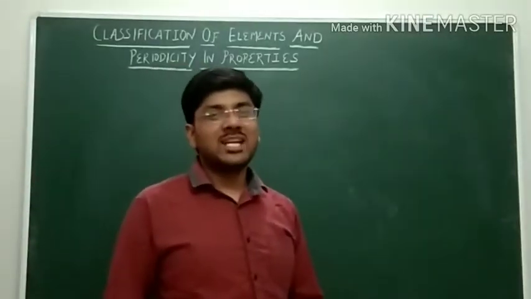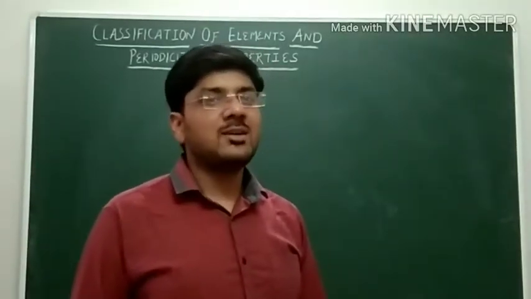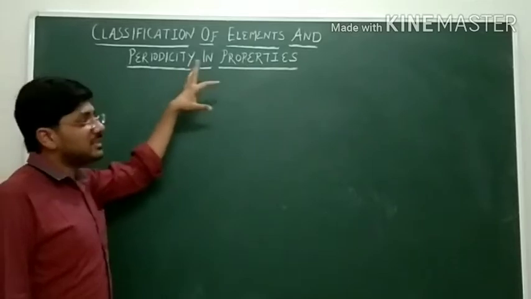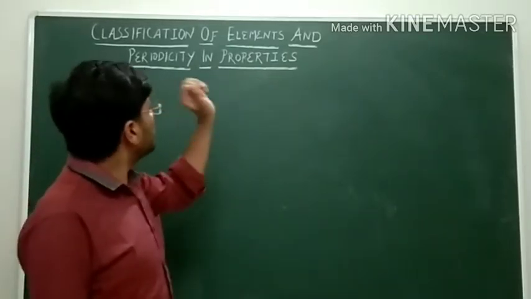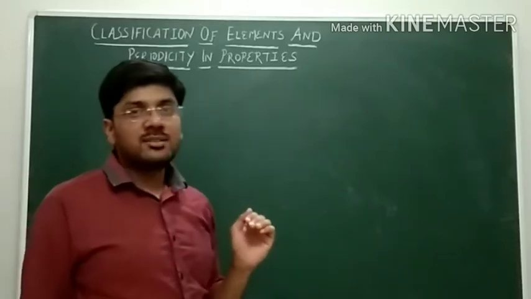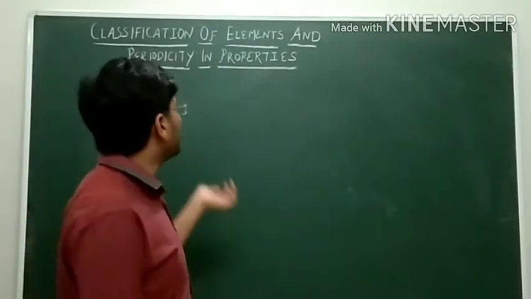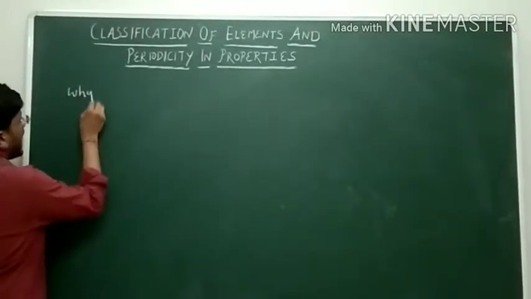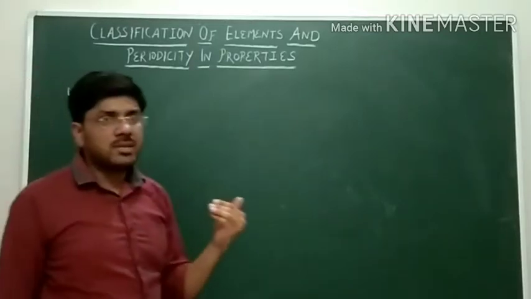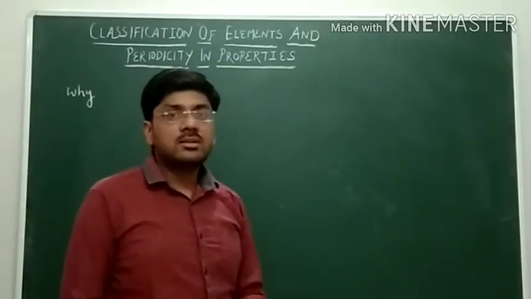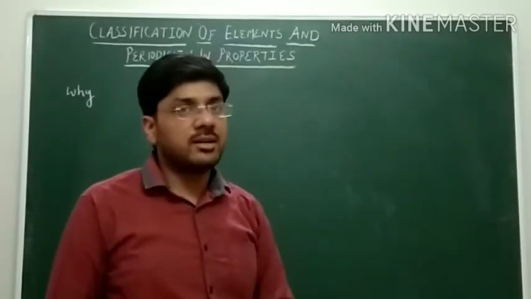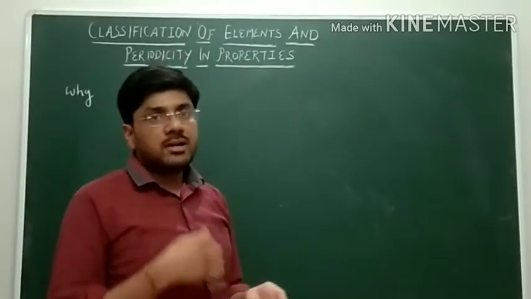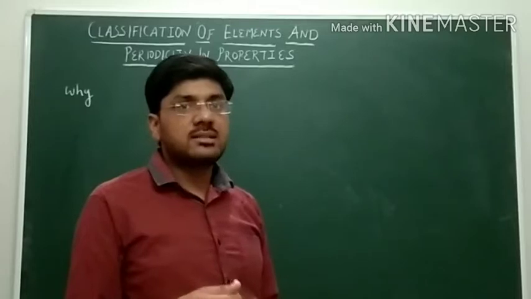Dear students, today we will discuss unit number 3 of class 11th, which is the classification of elements and periodicity in properties. First of all, the question comes to our mind: why is there a need to classify the elements? At the beginning of the 19th century, around 1800, only 31 elements had been discovered. But later, around 1865, more elements were discovered and the number became 63.